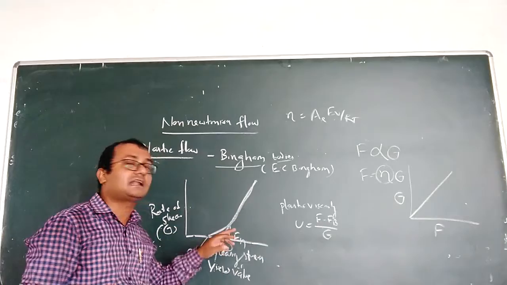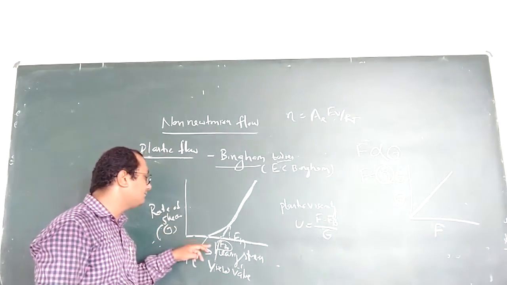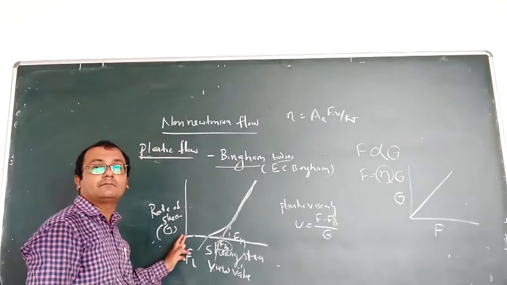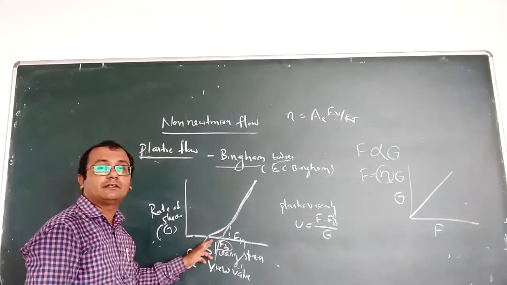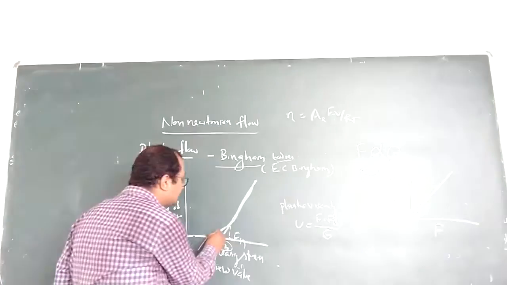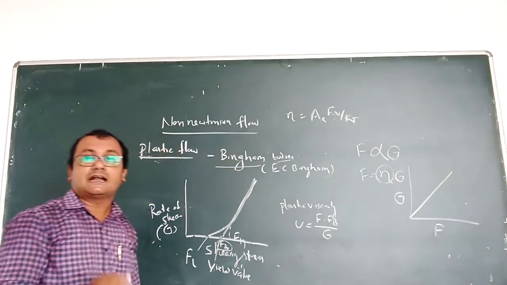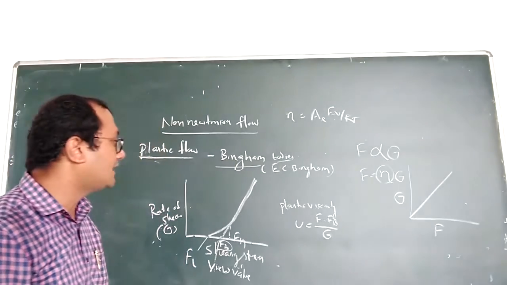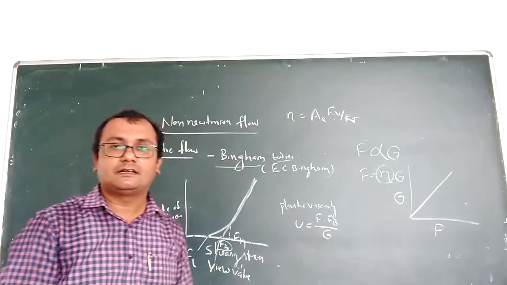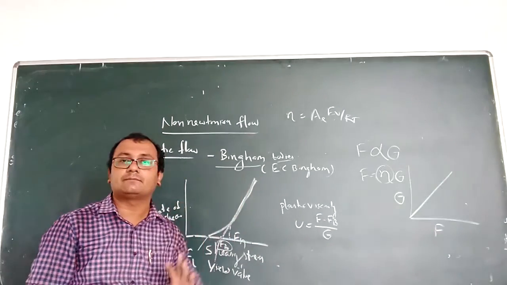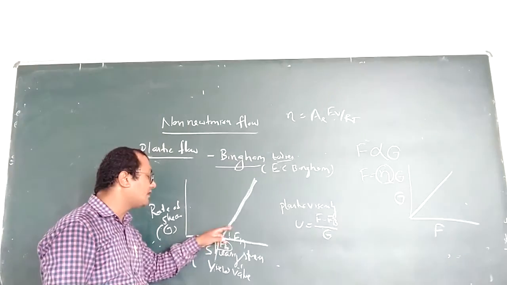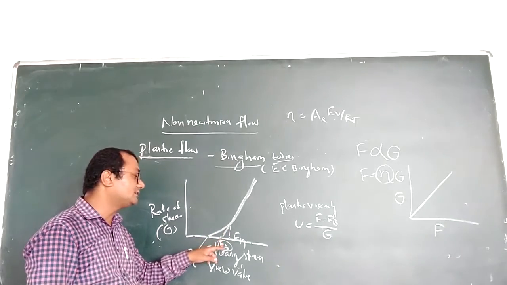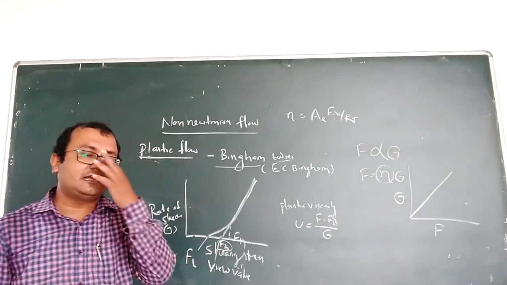With this, let us see the graph, what it will show us. If we take the graph between the shearing stress and rate of shear, it is not starting from the origin. It is starting far away from the origin. At first it will be a curve, then it will be straight and linear like Newtonian flow. Sometimes it is similar to the Newtonian flow, but the only deviation is that it is not starting from the origin. Finally we have to extrapolate this line, which will touch a point FB, that is known as the yield value.